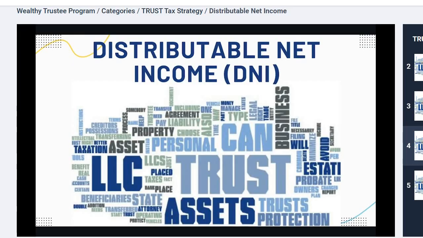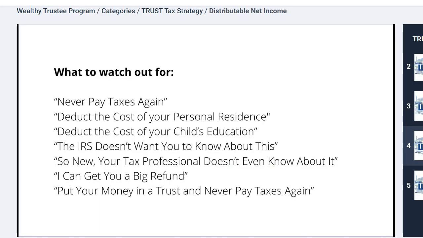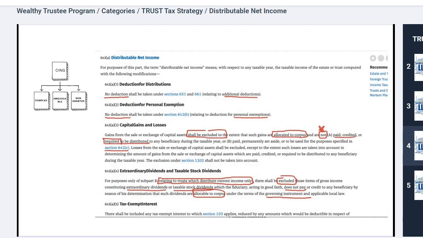Welcome to this module, Distributable Net Income, otherwise known as DNI. In this module, we'll be discussing what is considered distributable income for the trust. At tax time, this is to do with the management and the ownership of assets. Put your money in a trust and never pay taxes again? Once again, that is not true, based on the type of trust you create or what you do in the trust.